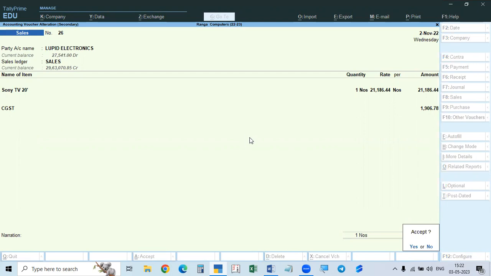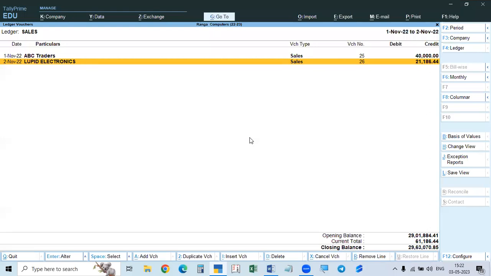That is why it will show an error, because simply going on entering without checking, it will accept. So that will be shown in the report as an uncertain transaction. Sometimes CGST may be missing, or one tax rate may be missing. Like that, there will be mismatches.